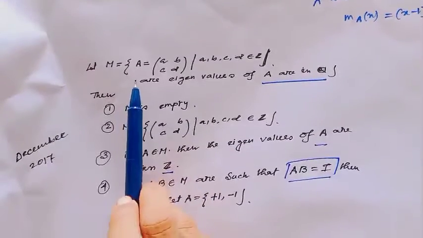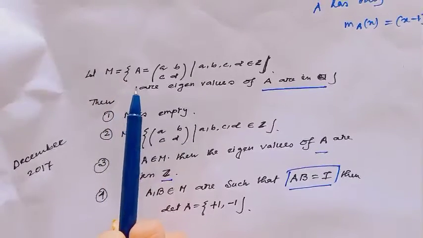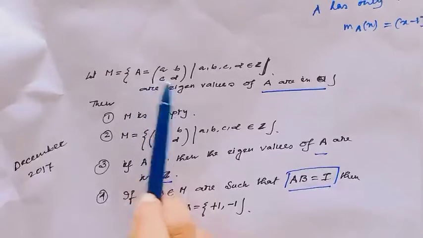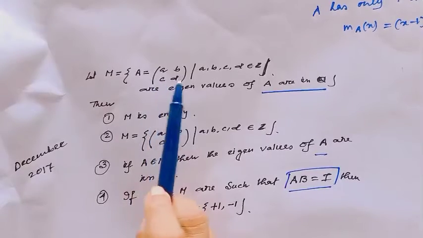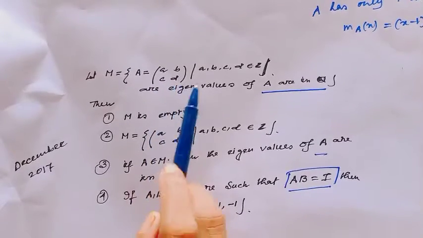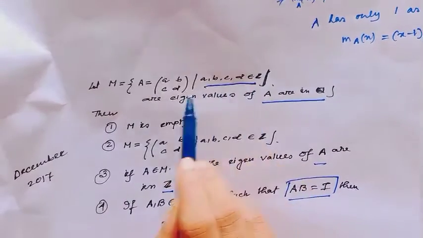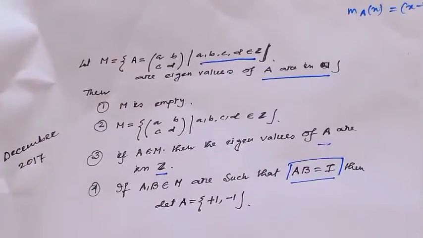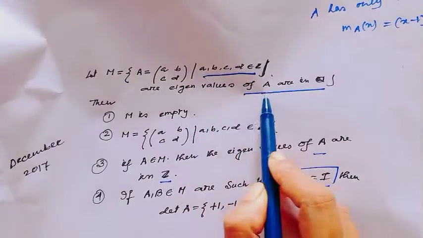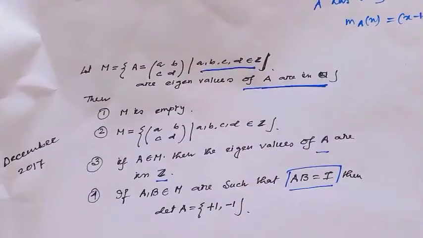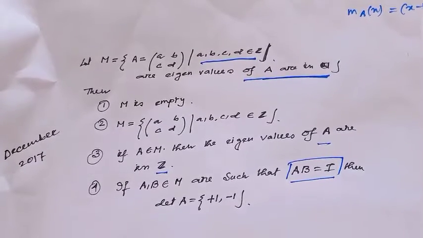here is one set which we consider as capital M. The set is denoted as such: consider an arbitrary matrix A, B, C, D, but with the restriction that A, B, C, D belong to Z. That means all entries are integers. And the other restriction: all eigenvalues of A are in Q. That means all eigenvalues belong to the rational numbers.